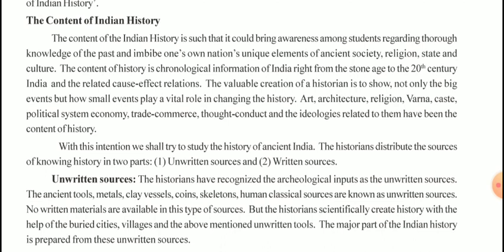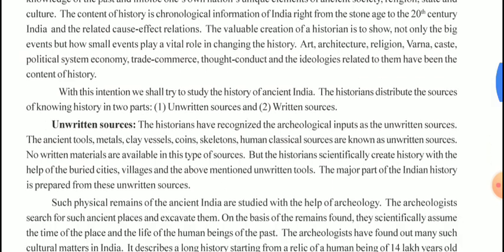Over here, in earlier times, people used to write only about a few things, but at a later stage they started writing about art, architecture, religion, varna, and plenty of things, how it changed from the 20th century, the ideologies, trade and commerce. So with this, we will divide our history into two sections, that is unwritten sources and written sources.